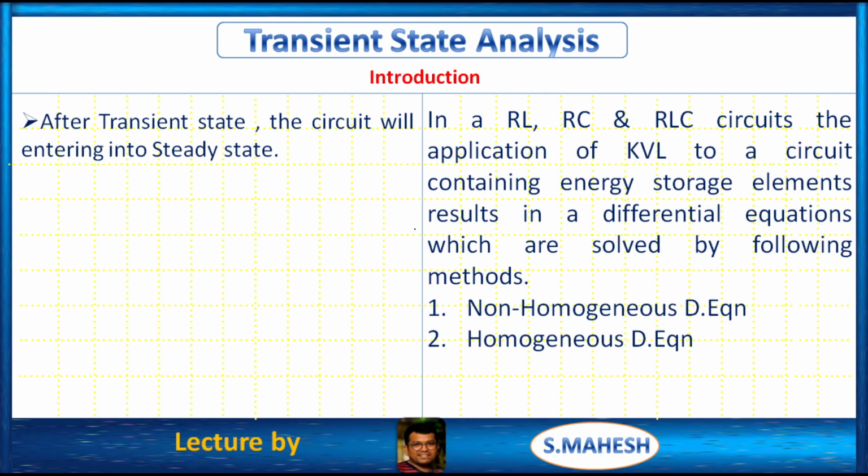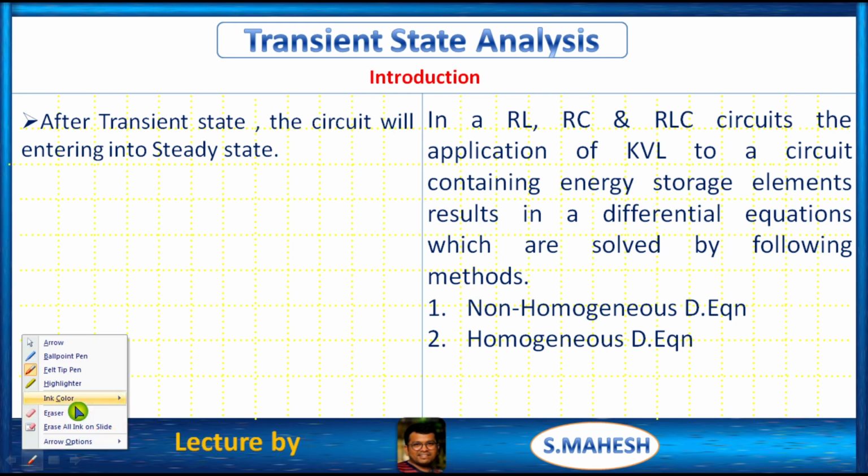Next, after this transient state, the circuit will enter into the steady state. Already we have discussed this steady state analysis. This transient state is nothing but a temporary state, that is, a sudden change in the circuit. When we close the switch, because of the sudden change, whatever transient behavior we observe, that is the transient state of the circuit.